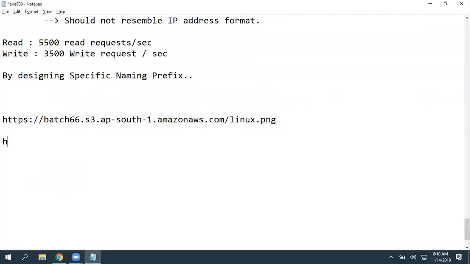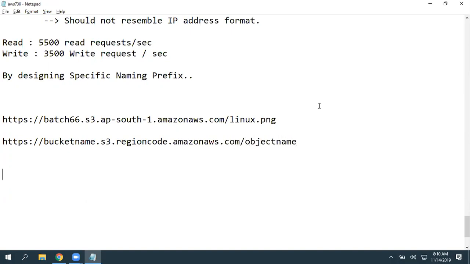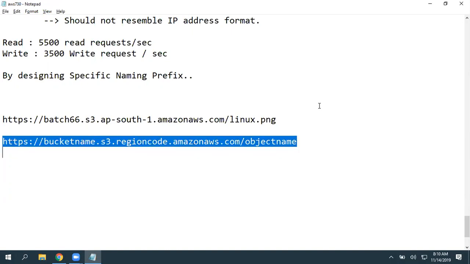If you observe the URL, it is https://bucket-name.s3.region-code.amazonaws.com/object-name. This is a URL where you can share this object with everyone. This URL works across the globe.